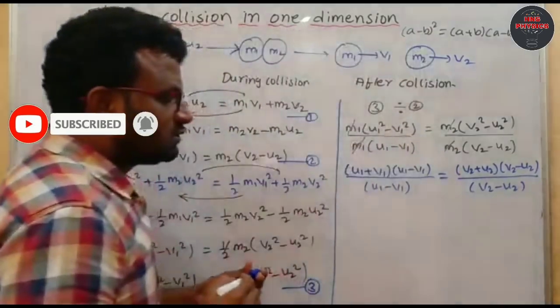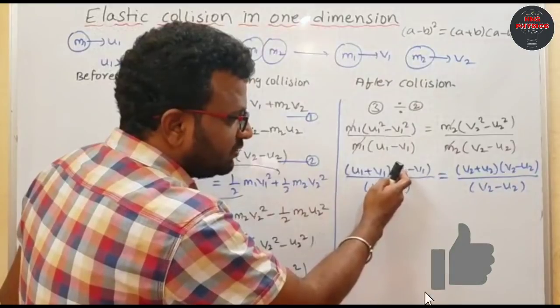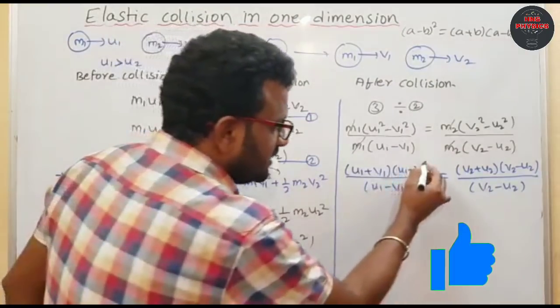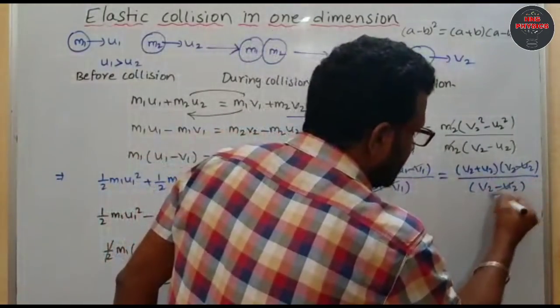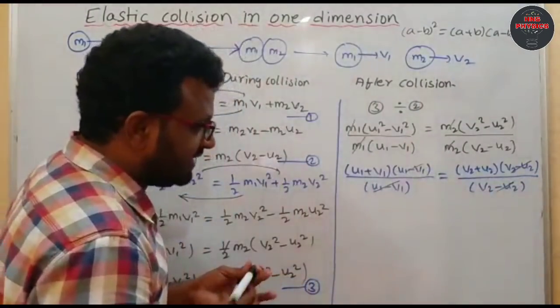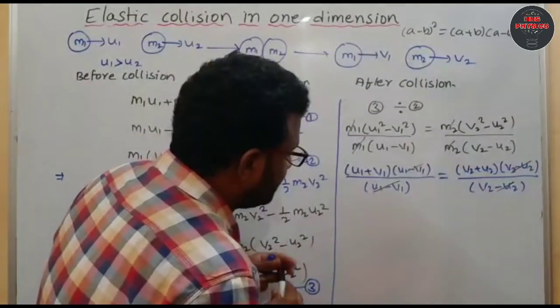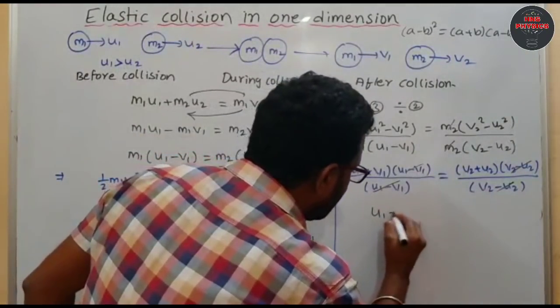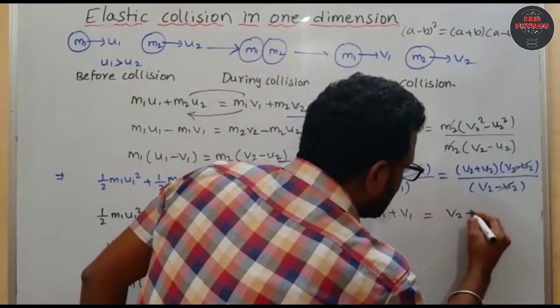Here u1 minus v1 in the denominator and numerator are common, so they cancel each other. Finally you get one equation: u1 plus v1 equal to v2 plus u2.